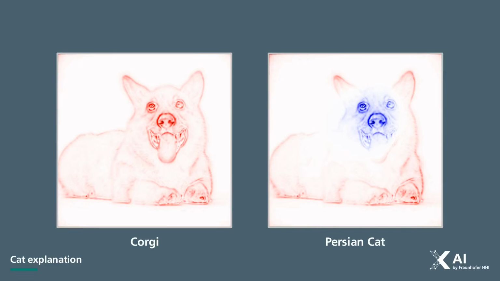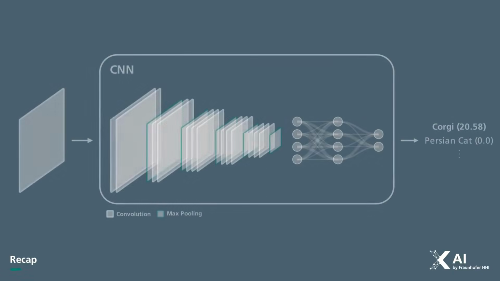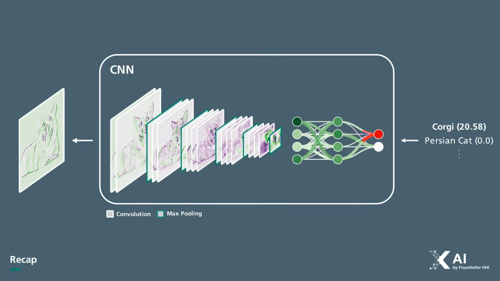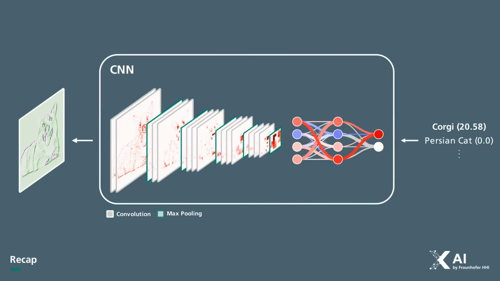So LRP transformed our black box prediction into a more transparent and interpretable explanation. This gives us a clearer picture of the model's reasoning. It relies on the dog's distinctive features instead of being misled by artifacts such as the background. So let's recap the explanation process. First, we observed. We ran a forward pass through the network to get the model's prediction. Then, we redistributed. We traced the predictions backward, propagating relevance scores step by step through fully connected layers, ReLUs, convolutions, and pooling layers, all the way to the input pixels. Finally, we revealed the decision, producing a heat map that highlights which parts of the image mattered most to the model.